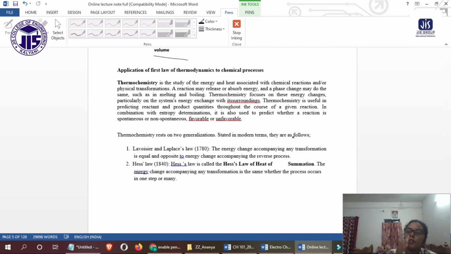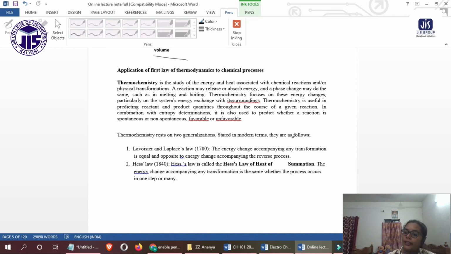Today we have discussed the definition of thermodynamics, the types of systems: open, closed and isolated system, and Cp minus Cv equals R, which we proved. We saw the significance of internal energy and the significance of enthalpy.